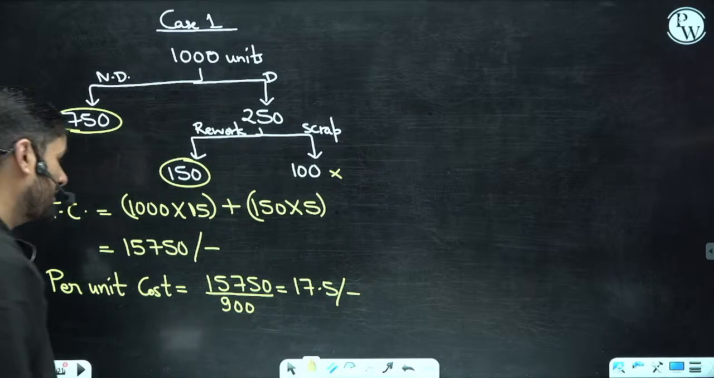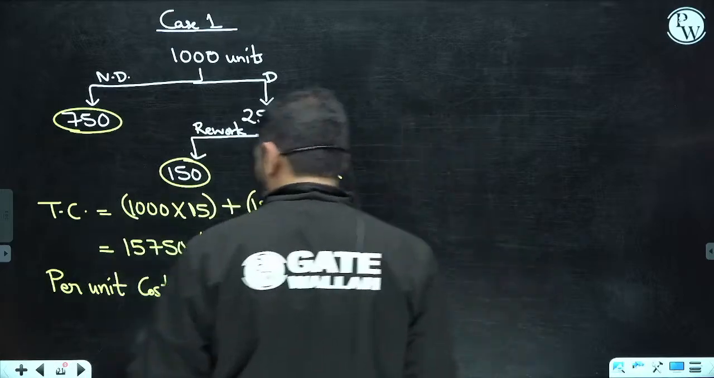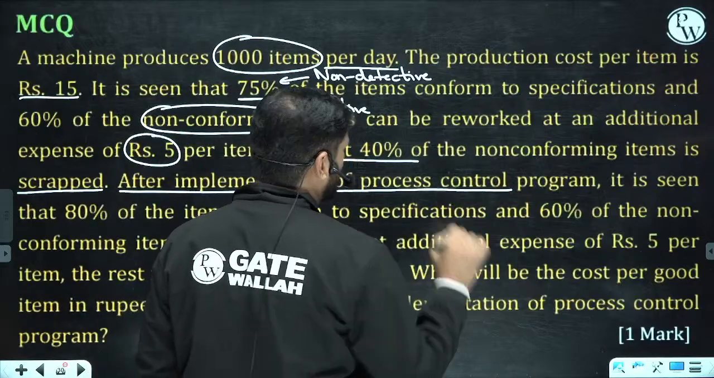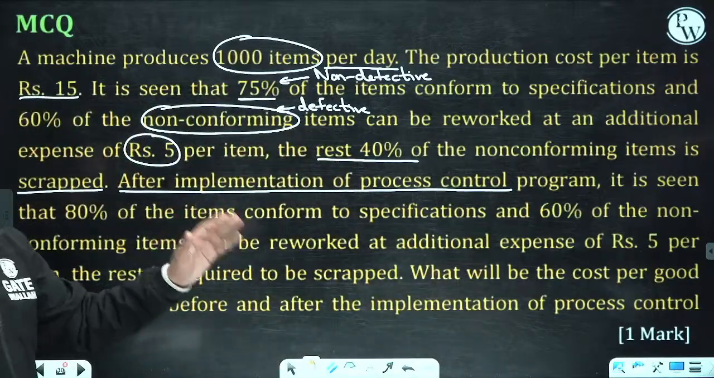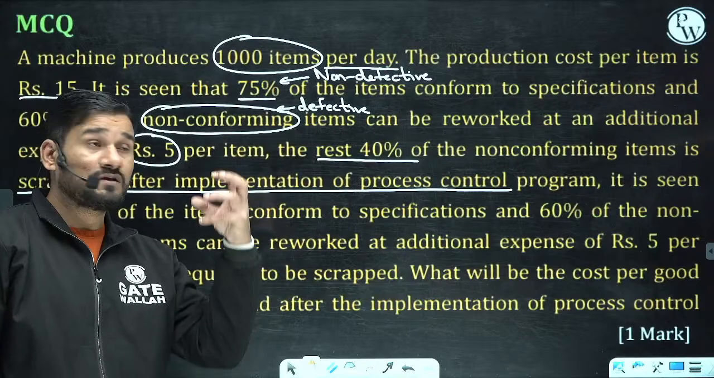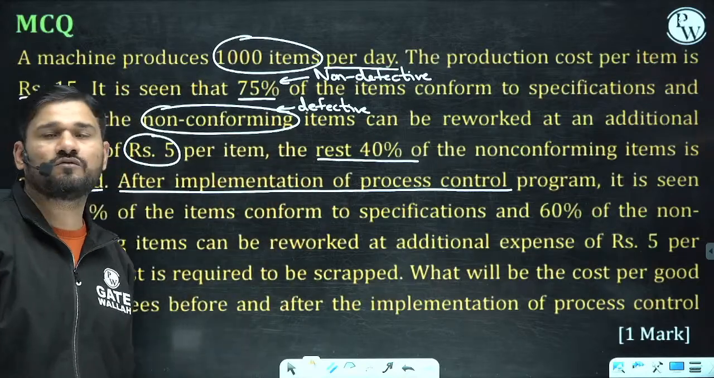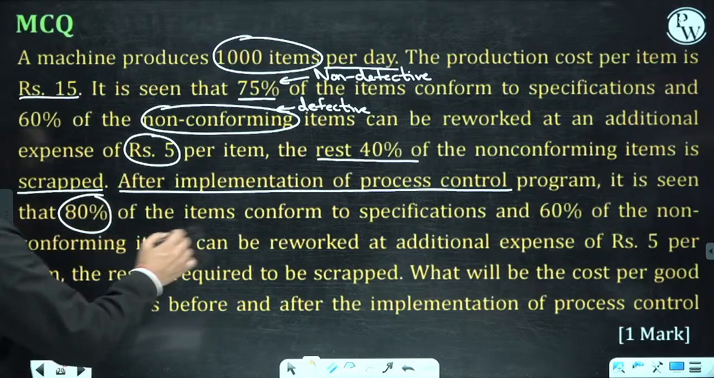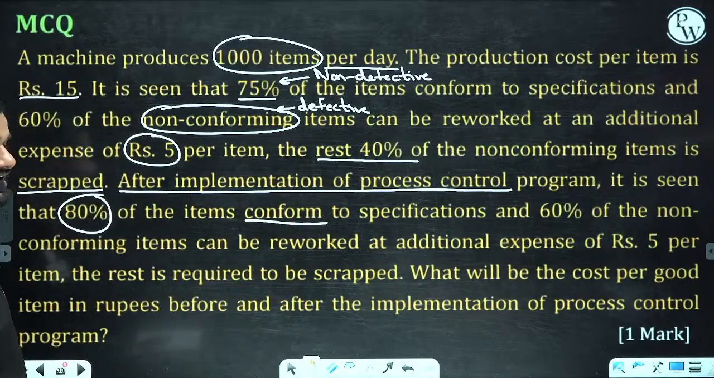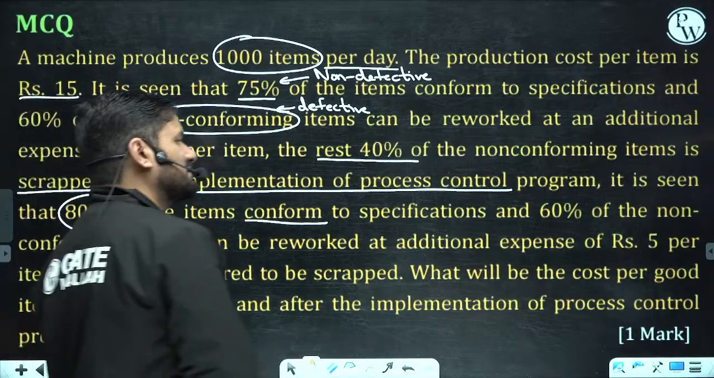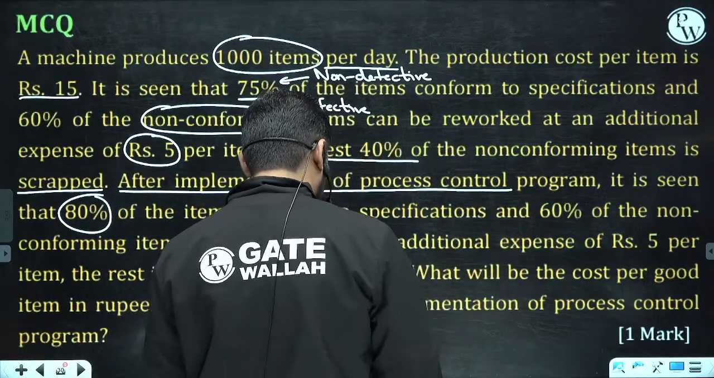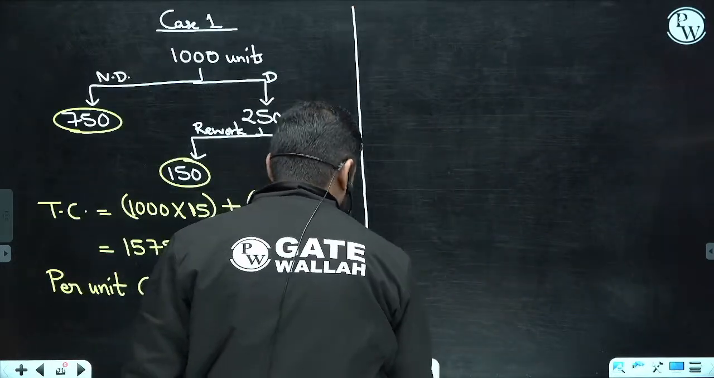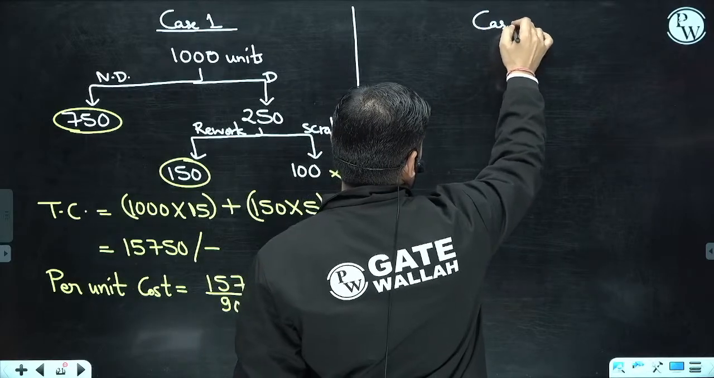Now in the same question, they are saying that after implementing the process control, we have some good control over the machines and the production process, and now 80% of items are non-defective, and 60% of the defective can be reworked. So come to the second case, and let us discuss that. Case 2.